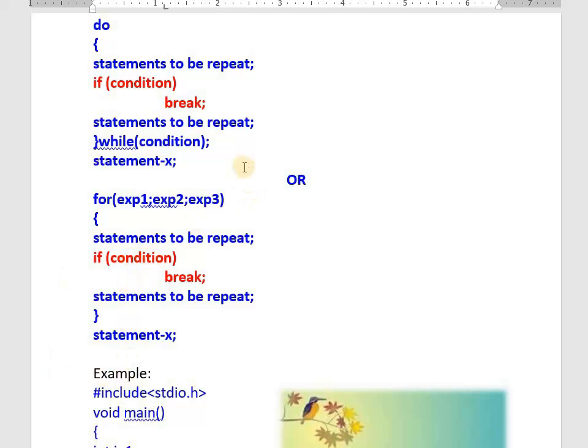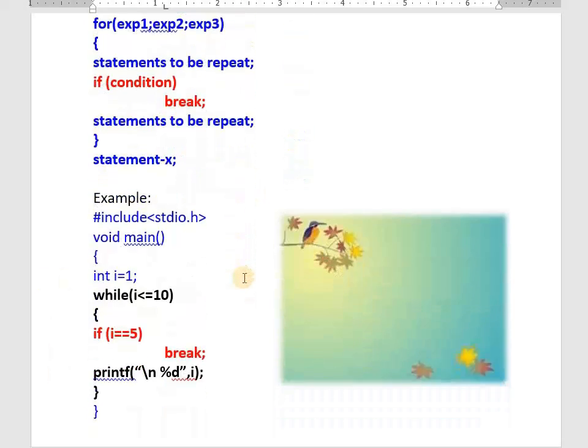In the exam, if you have time, why can't you write all these three syntaxes? Or you can write at least one compulsorily. Very good. Now see the example.